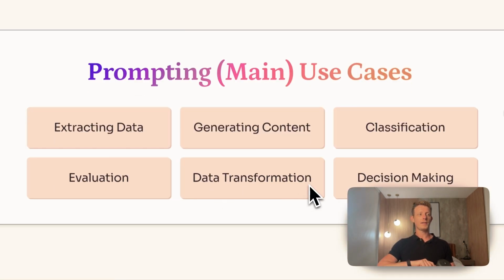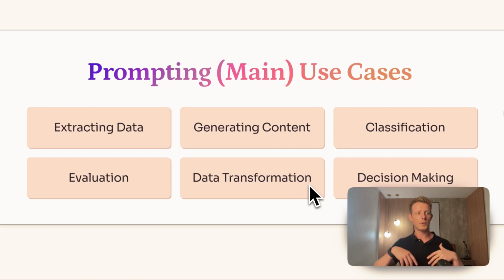Basically, I've identified 6 of the main use cases for prompts that you will find when you're designing these AI systems. The first one is extracting data. Then we have generating content, classification or categorization, evaluation, data transformation, and decision making. Of course, these are very broad categories, and there are a lot of specific use cases underneath each of those. If I'm forgetting a big one, please let me know in the comments below. But I've boiled it down to these 6. Later in this presentation, I'll give you my recommendation on which prompt framework to use for each use case, which language model to use to get the most ROI out of your system, and I'll give you an example for each of these.